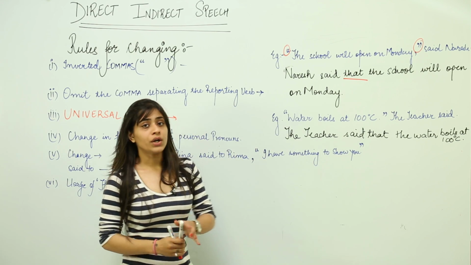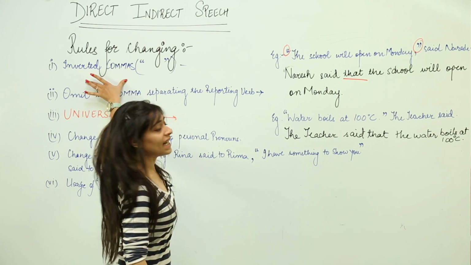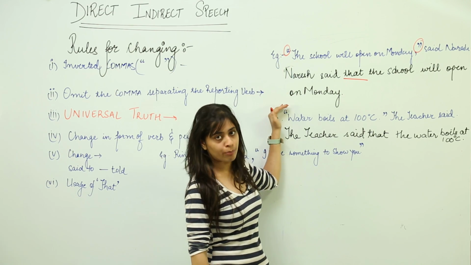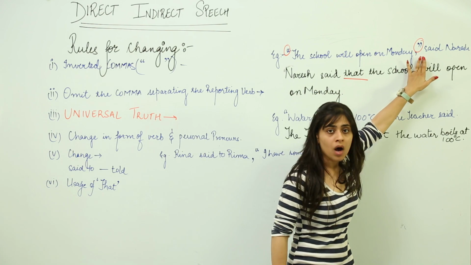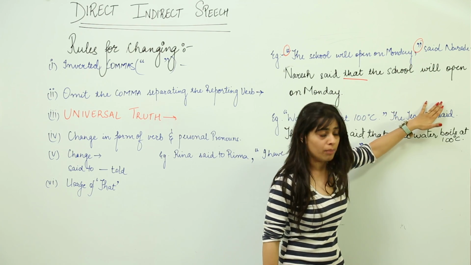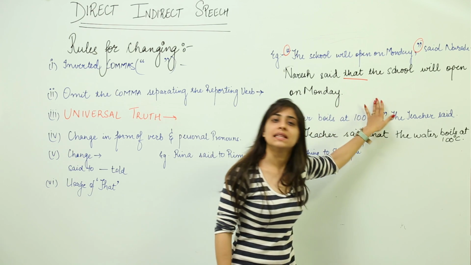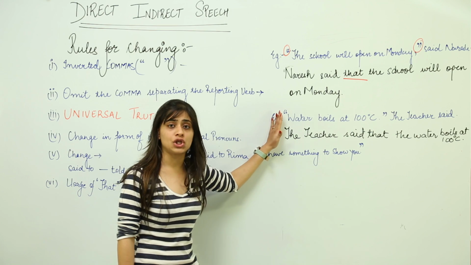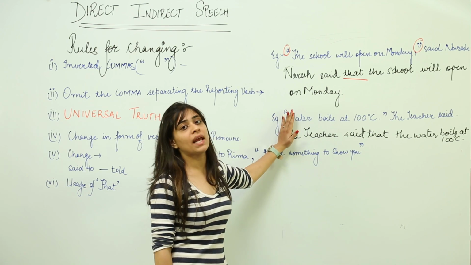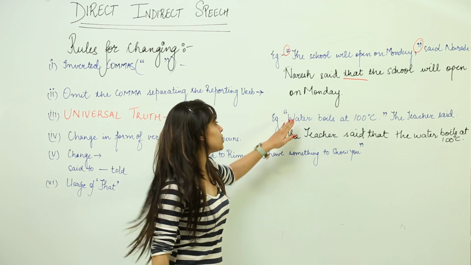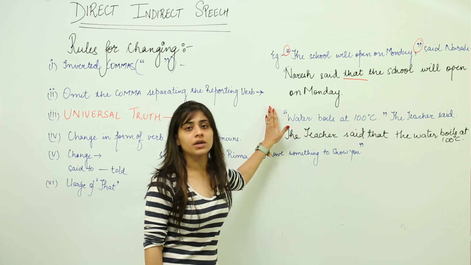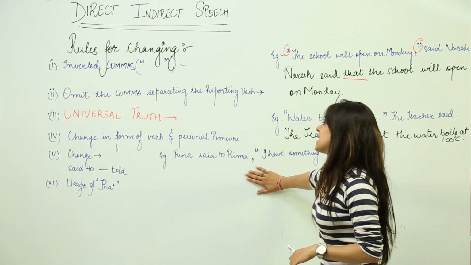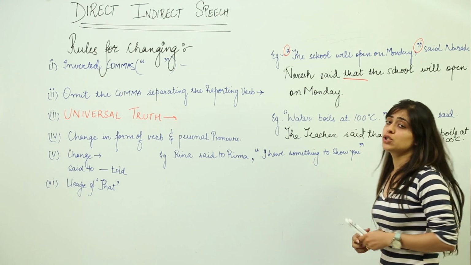So according to the rules, let's revise. We remove the inverted commas when we move from direct to reported speech. We remove the comma which separates the reporting verb, and we add the word that. In the case of universal truths, it remains unchanged. The tense and the speech both remain unchanged. All we do is remove the inverted commas and the comma that separates the reporting verb. Moving on to this example, Reena said to me, I have something to show you.